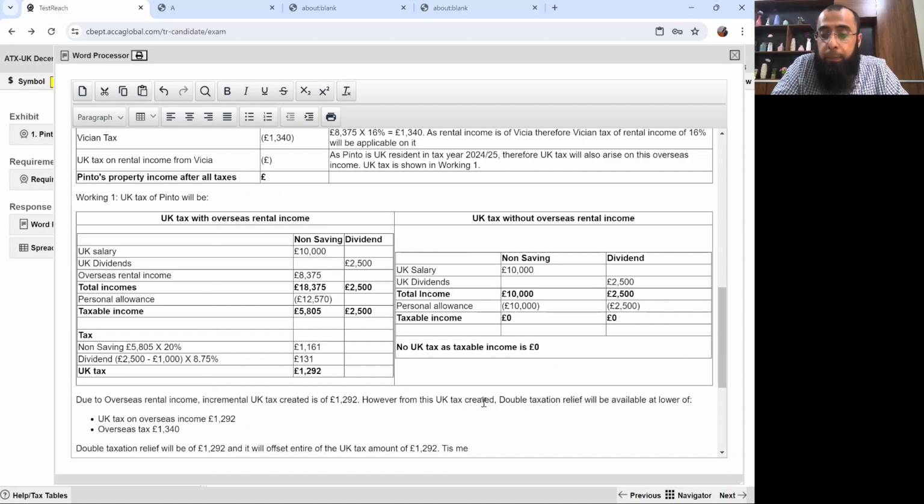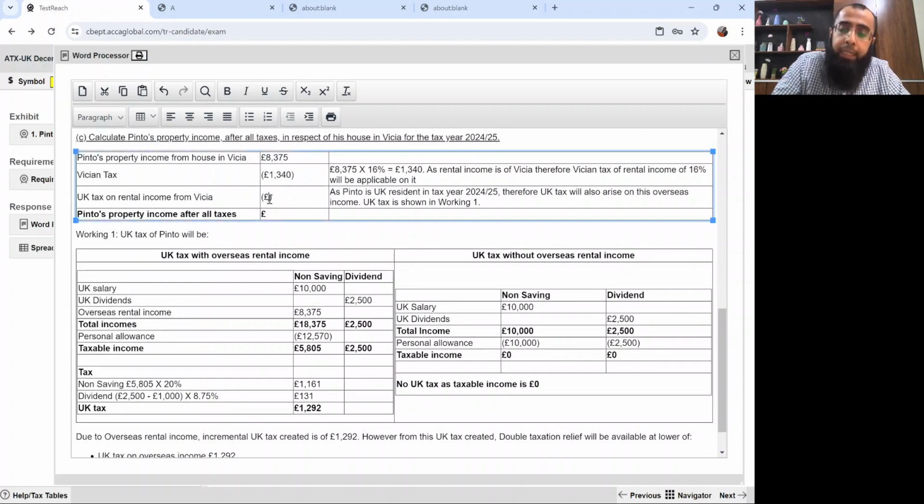This means that there will be no UK tax on this overseas income. I know that some of you might have got confused, that certain things have got difficult, but I'll just say that have some patience and listen to me carefully. I'll repeat it again. So 8375 pounds minus 1340 pounds only. So that gives me the final answer, which is 7035 pounds.